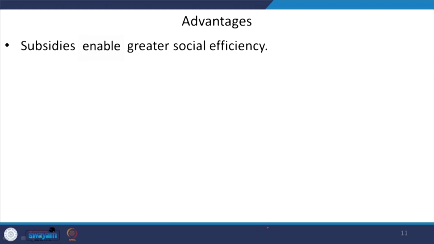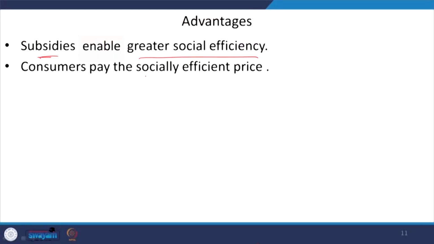So, from this discussion what we are finding is that subsidies are actually helping us to achieve greater social efficiency in terms of more output and less price to be charged per unit, right.